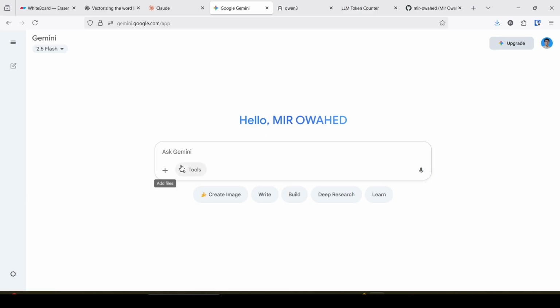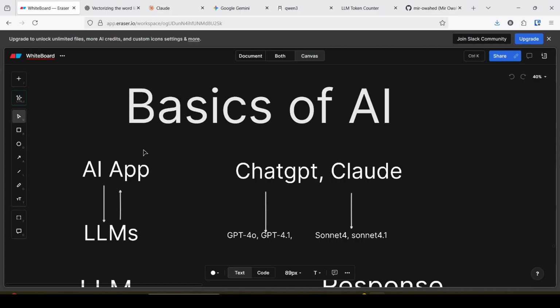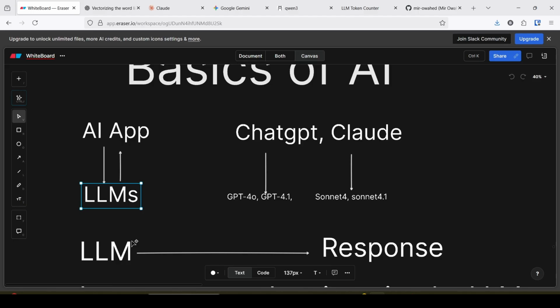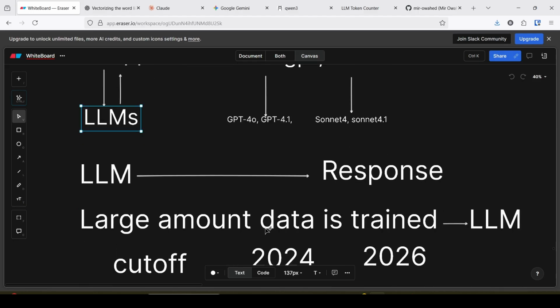If we ask any query to these AI applications, under the hood, they use a large language model. ChatGPT has the GPT-4o LLM model, among several models. This is the example. LLM means a large amount of data is used to train the LLM, and that training is done using several algorithms.